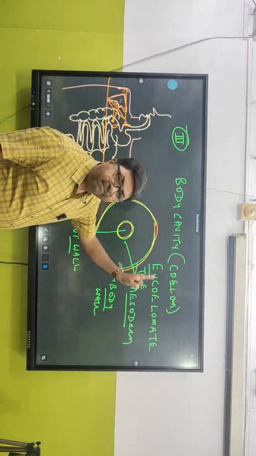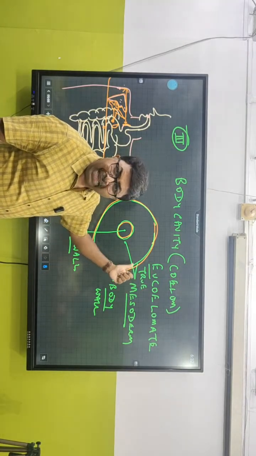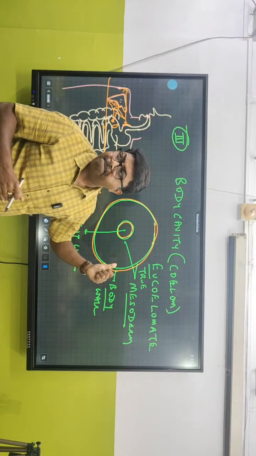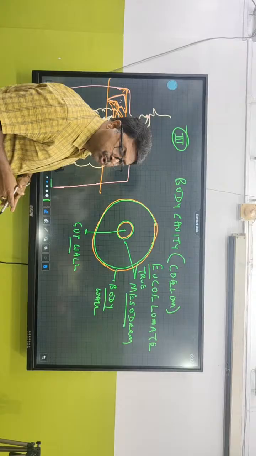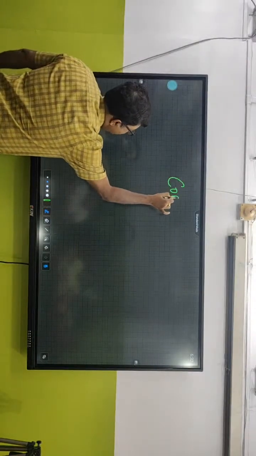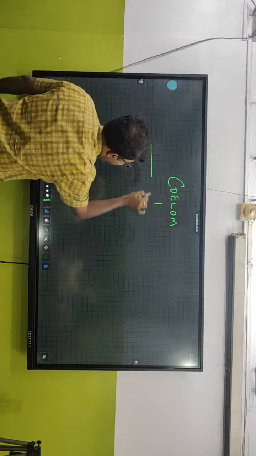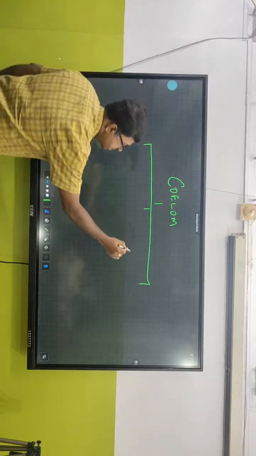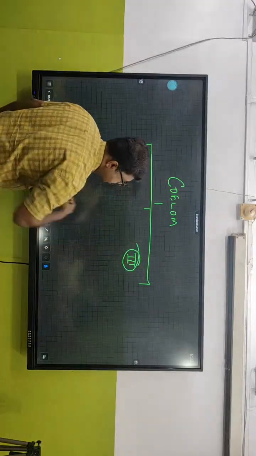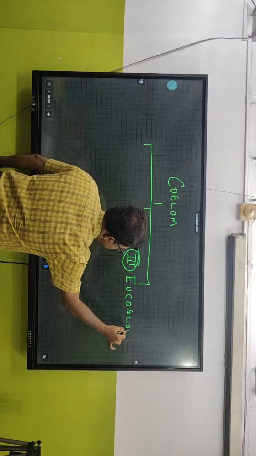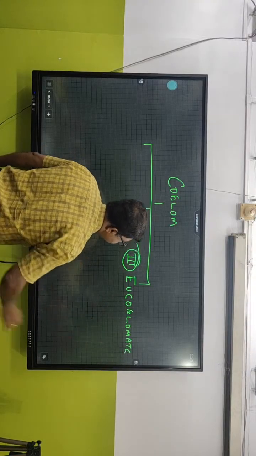That means, if the body cavity is lined both inwards and outwards by mesoderm, we call it a true coelom or eucoelomate organism. That means when we talk about coelom or body cavity, we can classify these organisms into 3 different types. Yes, Subitan, tell me, what is the type that we just now talked about? Eucoelomate. That means having true coelom or false coelom.